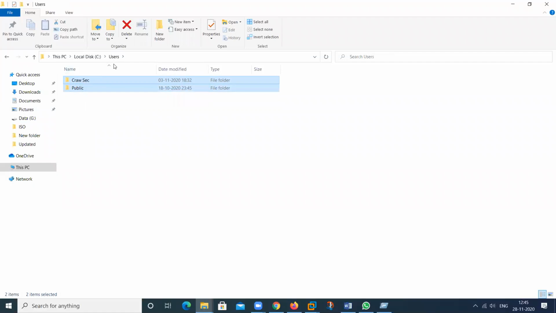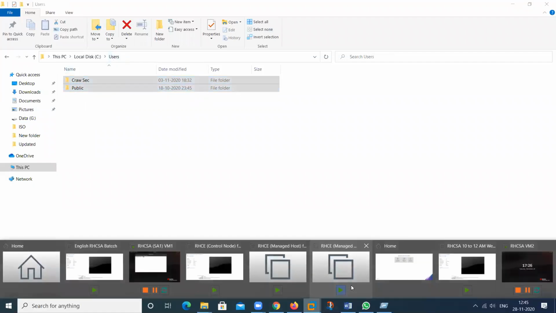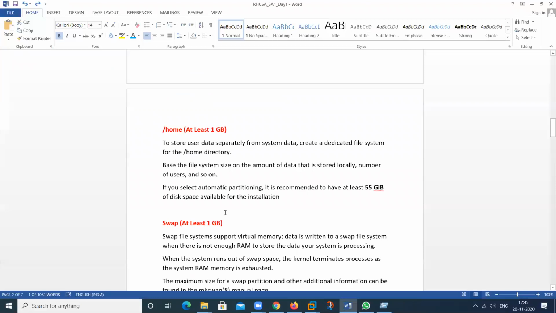Just like the Users folder in Windows, in Linux we use /home. So home is just like a slash users where all the users will store their personal data. It's called the home directory, for all the regular users. For any number of users that want to store their personal data, they can use this particular space. The space will be utilized from this particular location.